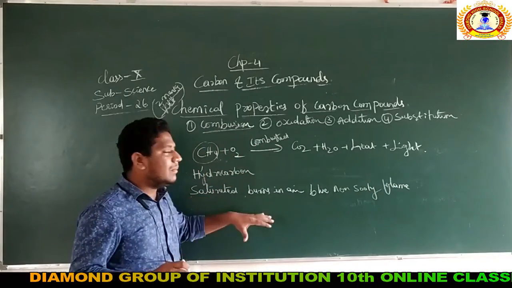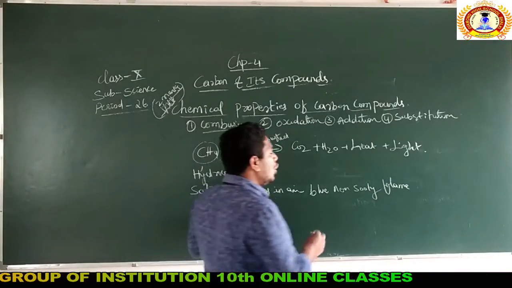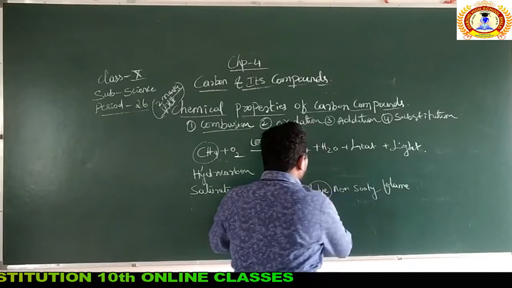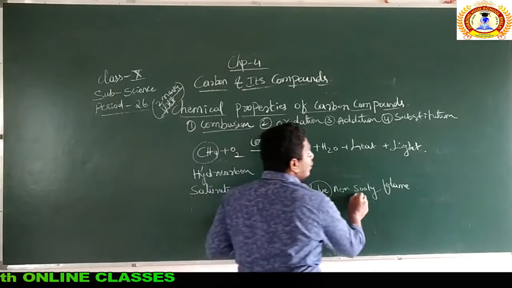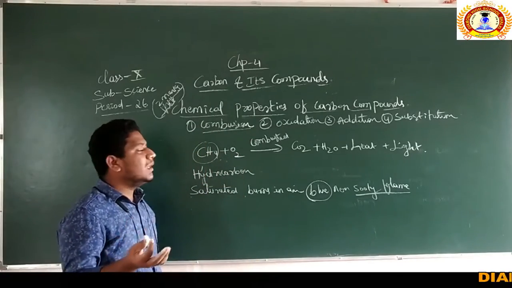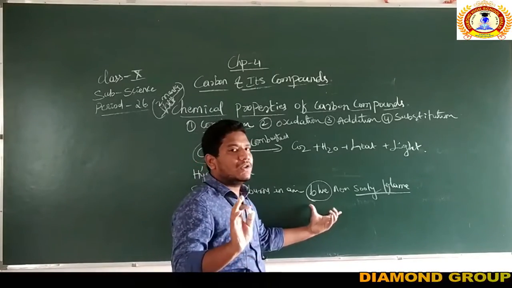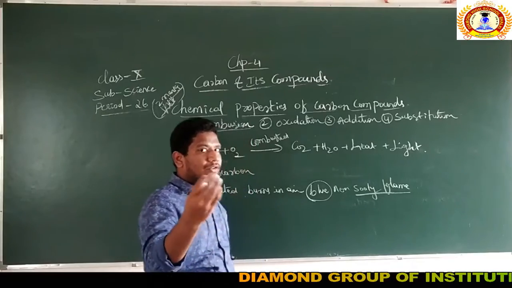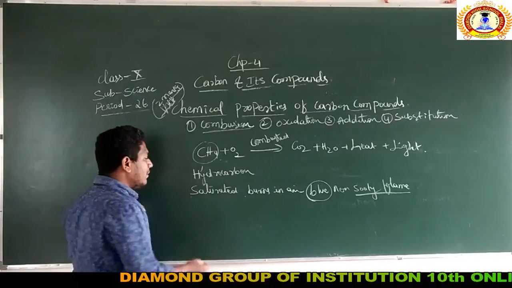Saturated hydrocarbons burn in air with a blue non-sooty flame, which means the flame color will be blue and no smoke is formed. The blue color is also the indication of complete combustion. I already said this may be asked for 1 mark in the annual examination.